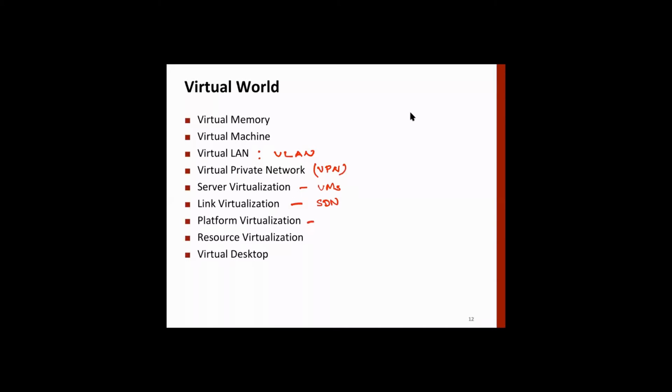Then there's platform virtualization, resource virtualization, and then we have virtual desktops. You don't need desktops today in offices. You can have virtual desktops, right? So these virtual words come very often. Virtual memory is very common and very often used. So we'll study today the virtual memory concept.